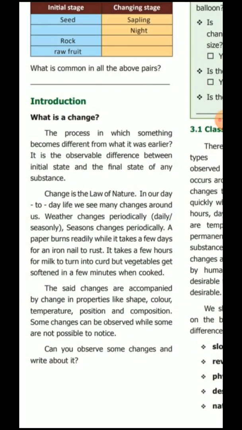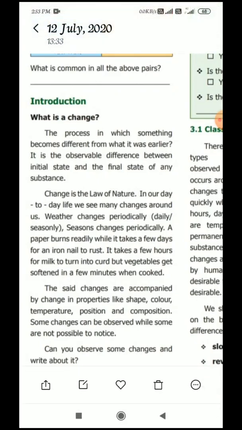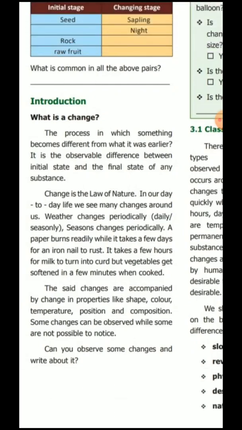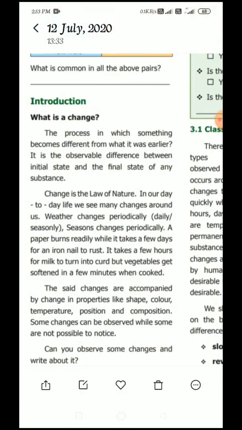All of us are born as a small baby, right? Then our body grows, weight increases, height increases, and after passing all the stages in our life, we finally reach what stage? Old age. In fact, during our entire life, our nails and hair also grow, right? So what kind of change is that? This is the change in size and shape. Similarly, changes happen in plants and animals also.